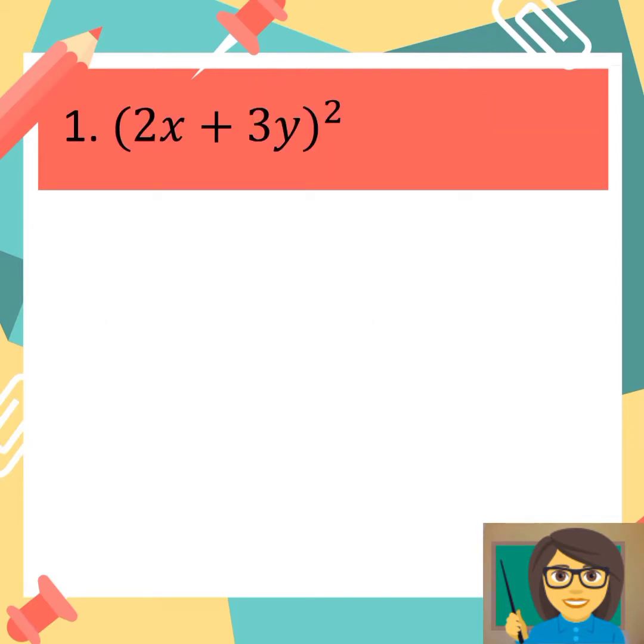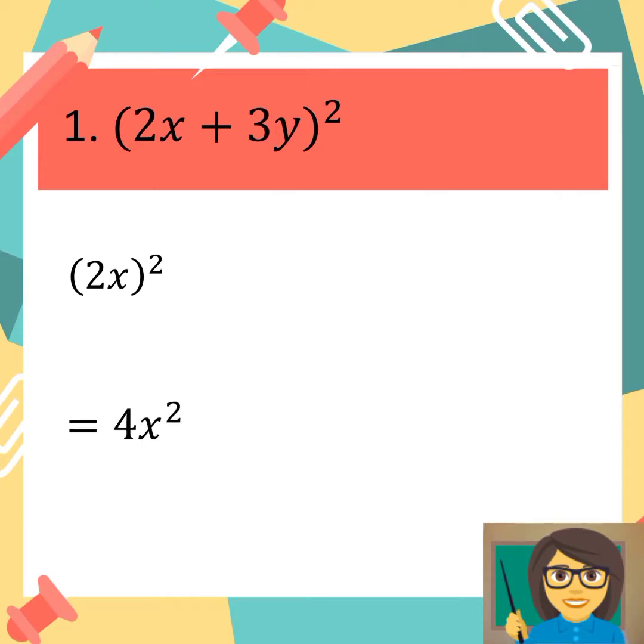First example, we get the square of the sum of 2x and 3y. 2x is our first term and 3y is our last term. First step, we get the square of the first term. So the square of 2x is equal to 4x squared.